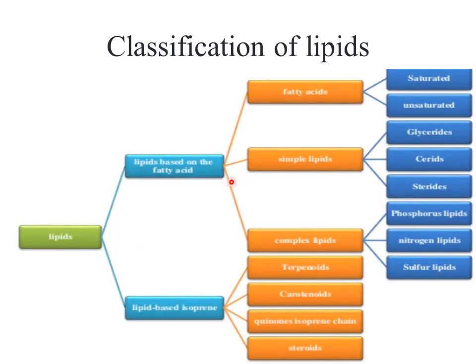Let's have a look at the classification of the lipids. Lipids are majorly divided into two groups. The first group is based on the type of fatty acid which is present in it, and the other is based on the isoprenes. Based on the fatty acid, it is further divided into three types: fatty acids, simple lipids, and complex lipids. And on the basis of isoprenes, it is further divided into four types: terpenoids, carotenoids, isoprene chain, and steroids.